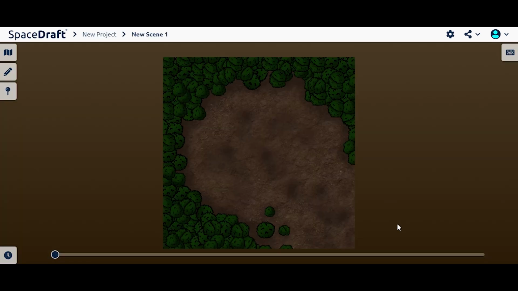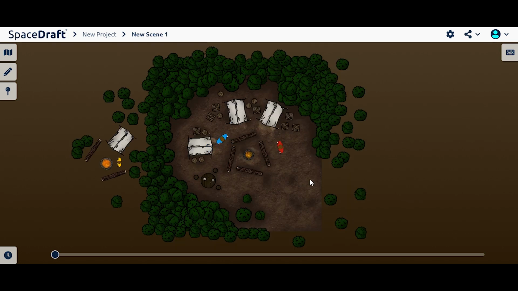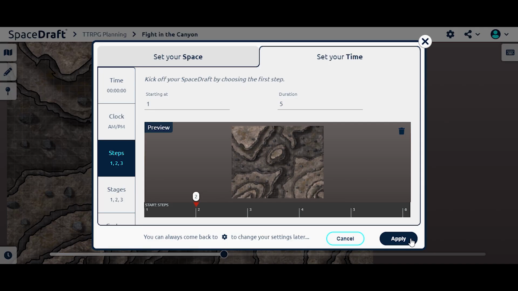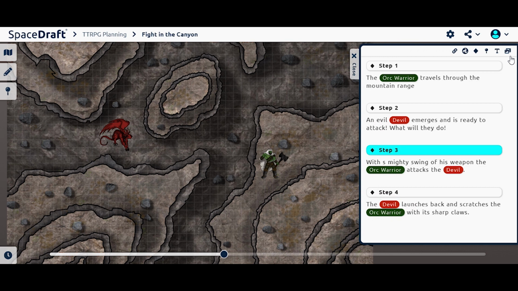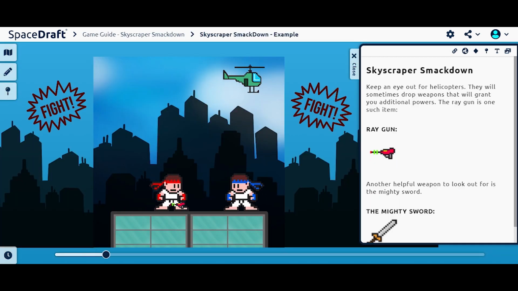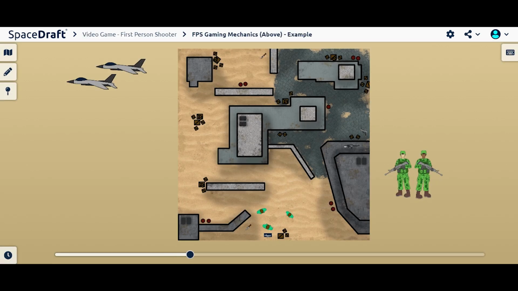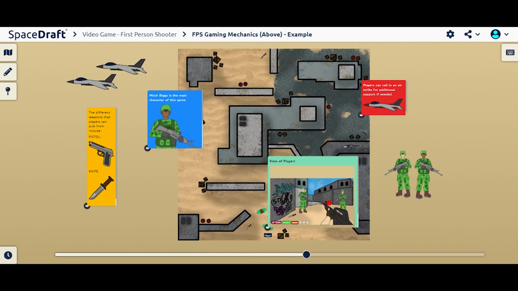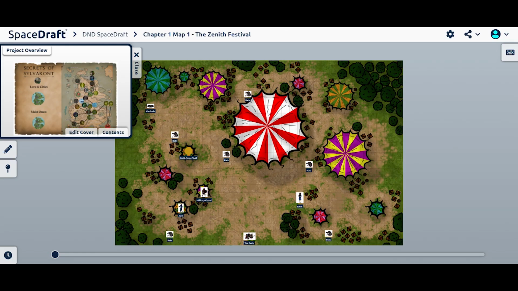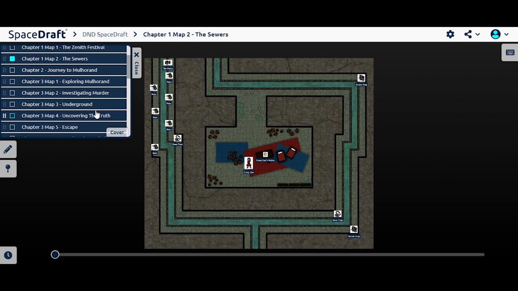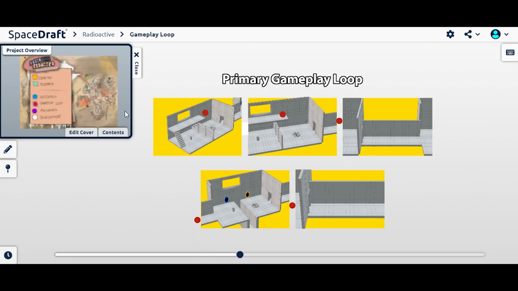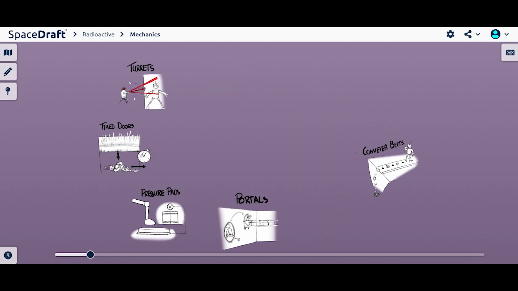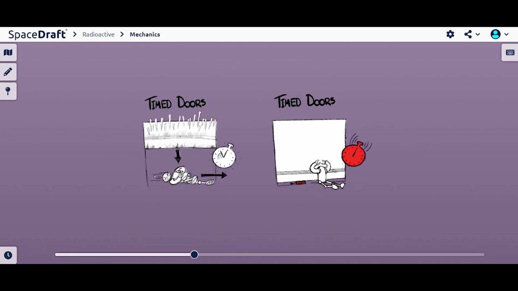Begin by uploading a background and inserting objects that accurately represent your world. By setting a time frame for your world and adding in a script, you're creating a framework to help flesh out the details of your project. You can even make notes pop up when and where you want them to. Layer your world into infinite scenes to explain setting, plot, narrative, and to create an immersive story and experience. When your idea is planned out, it'll make bringing it into reality so much easier.